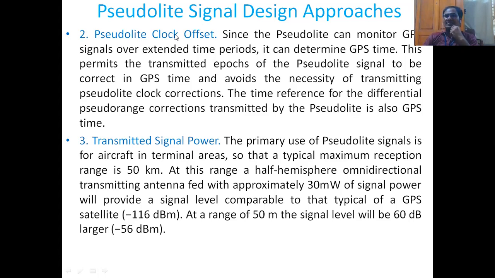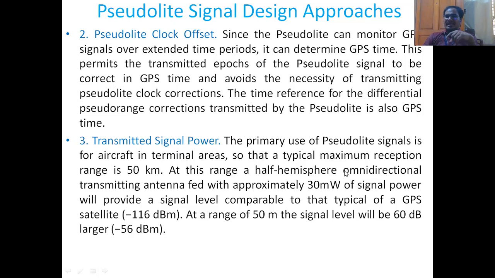So pseudolites are using different clock offsets. Depending on this clock offset, the receiver is able to identify the pseudolite signals. And of course, most importantly, the transmitted signal power. The transmitted signal power will be less for the pseudolite. The primary use of the pseudolite signal is for aircraft, of course, in the terminal areas, so a typical maximum reception range is 50 kilometers.